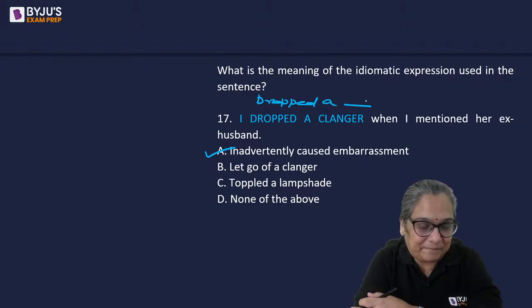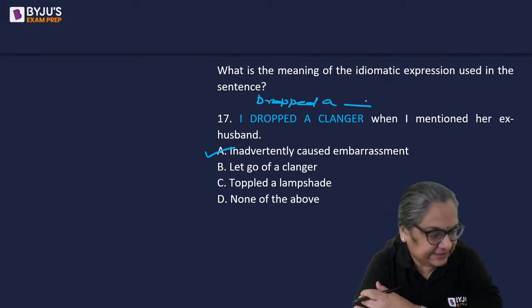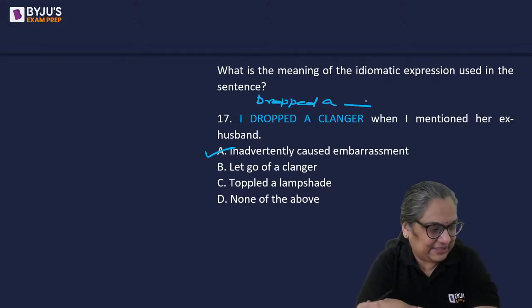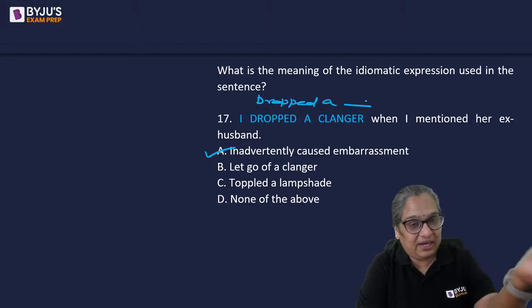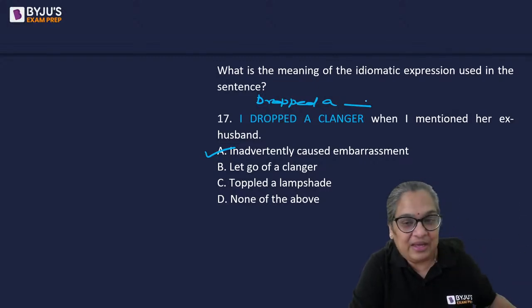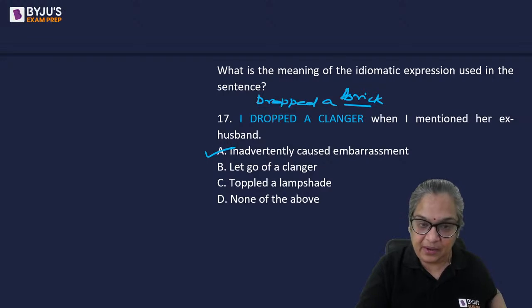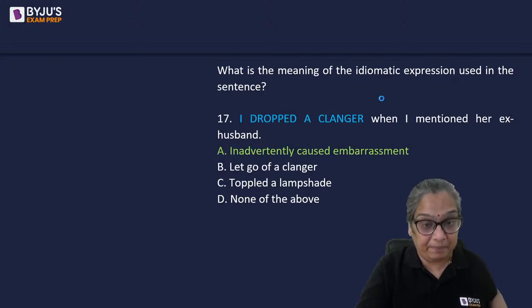No, C is not the right answer. A is the correct answer. You didn't really drop anything. It's a figurative, idiomatic expression. When you say something embarrassing or awkward, you dropped a brick.